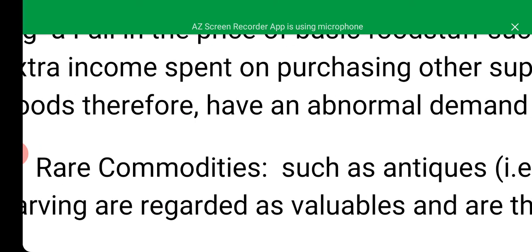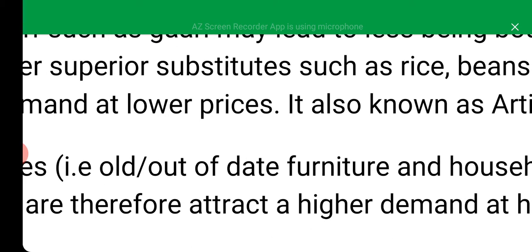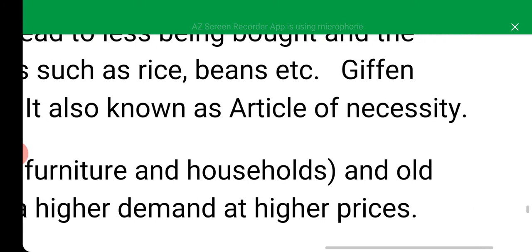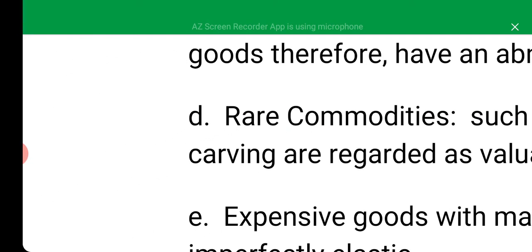Giffen goods therefore have an abnormal demand at lower prices, as I've said earlier. It is also referred to as an article of necessity.